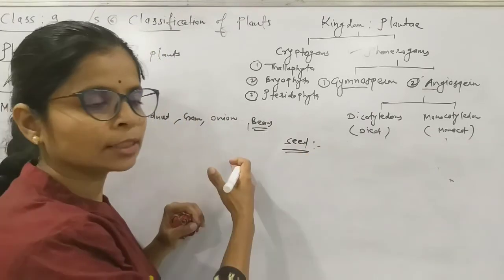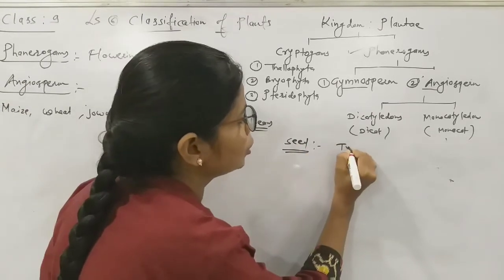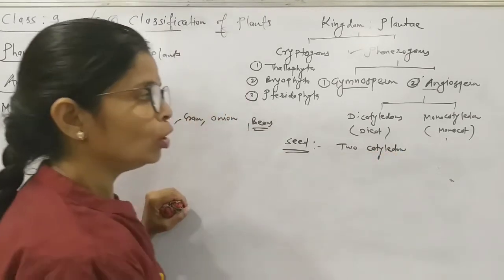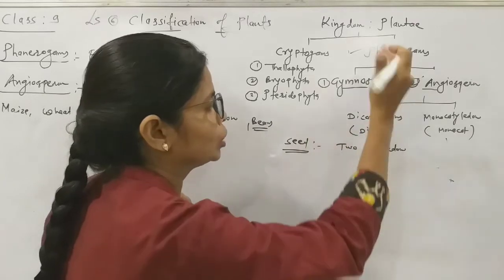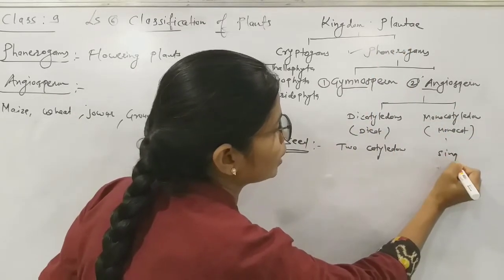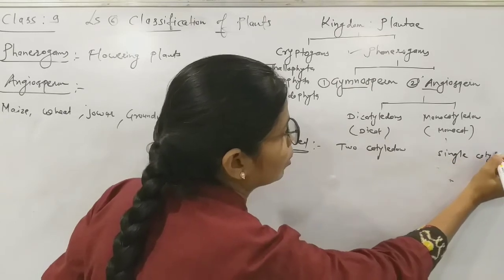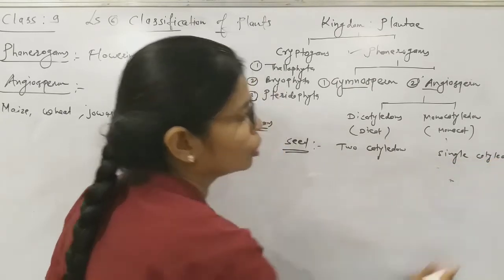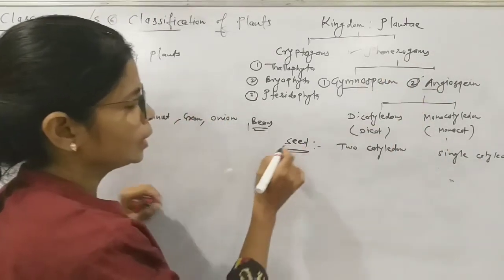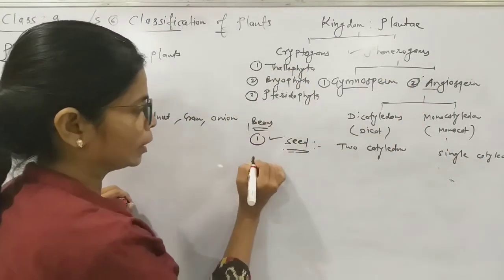Just now we talked about how the seed is divided into two cotyledons, so the plant is a dicotyledonous plant. Here, the seed has only a single cotyledon, so the plant is called a monocotyledonous plant. This is about the seed, one character.